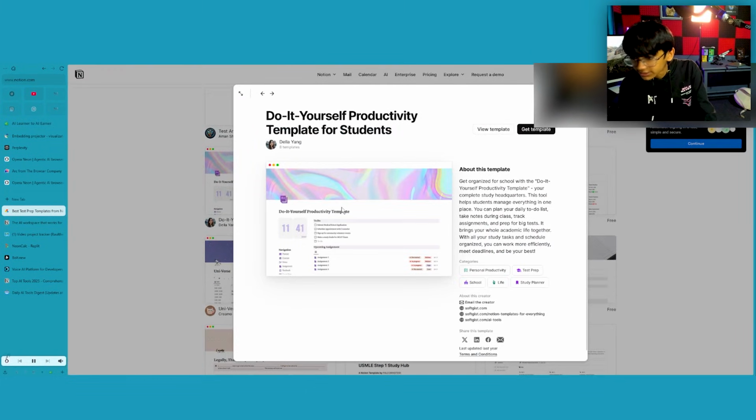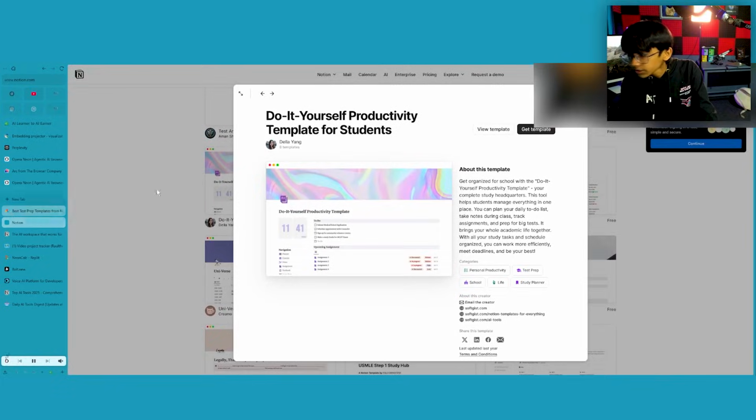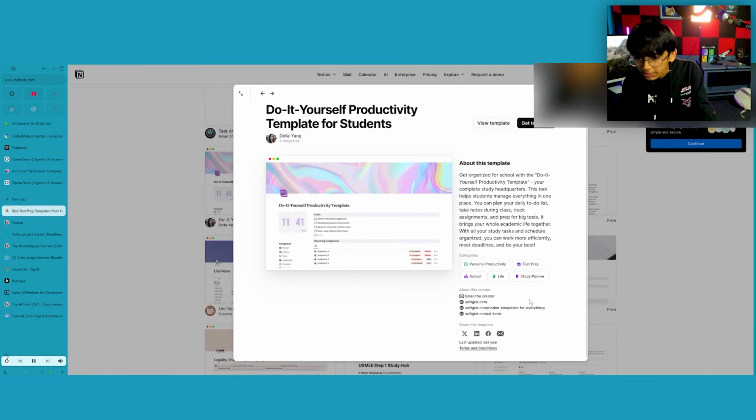I actually love this. I'm a big fan of purple, pink and all. So let's just do get template. You can see here view template also. You can read about this. Notion has their own website, so here you can read it.